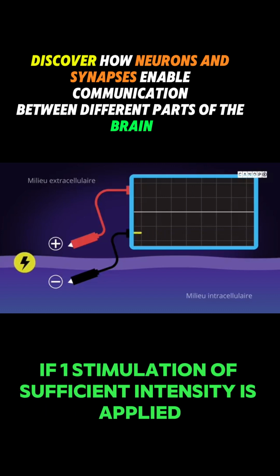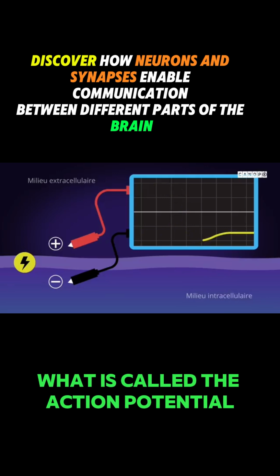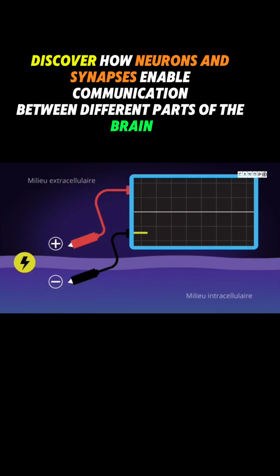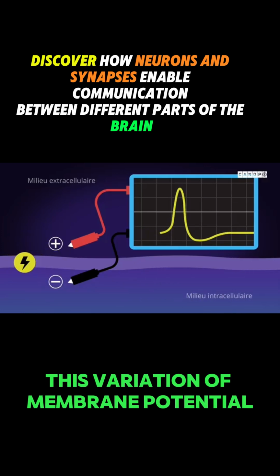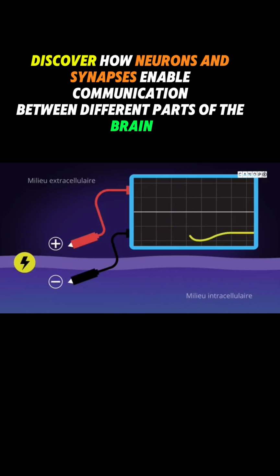If a stimulation of sufficient intensity is applied, the difference in potential goes up briefly to 100 millivolts, before returning to resting potential. This is what is called the action potential, which constitutes the basic unit of the nervous message. This variation of membrane potential lasts about 1 millisecond.